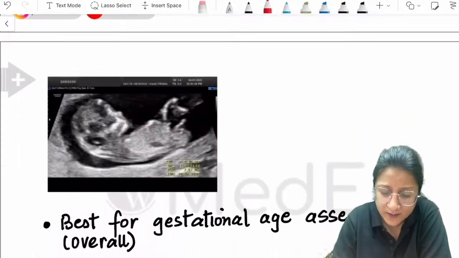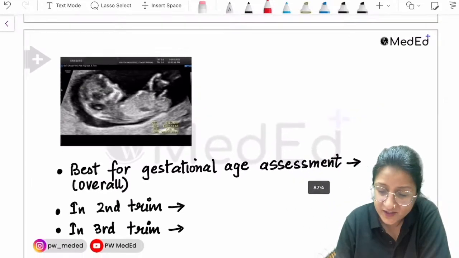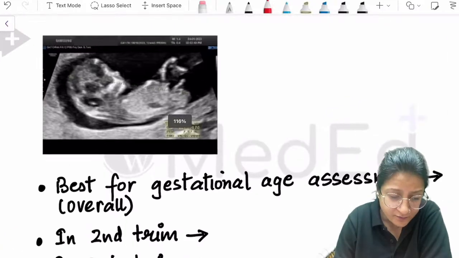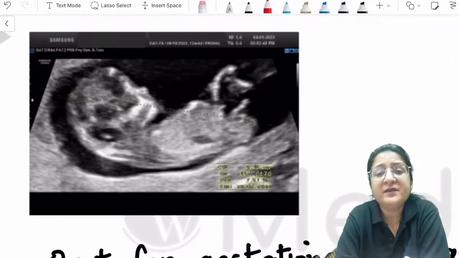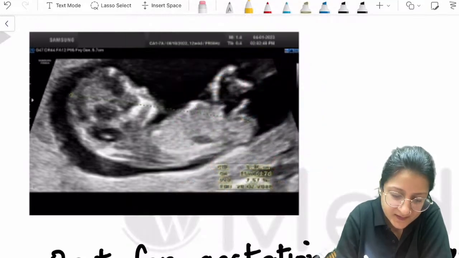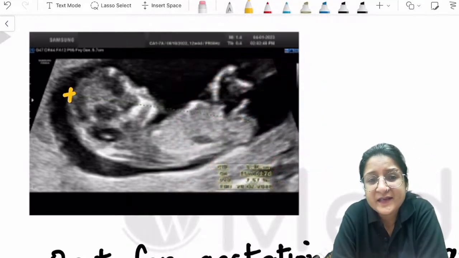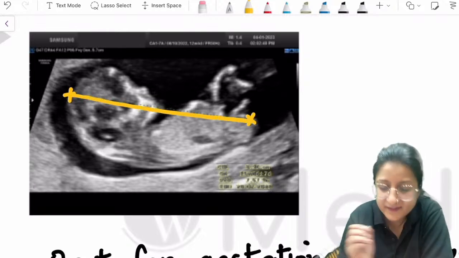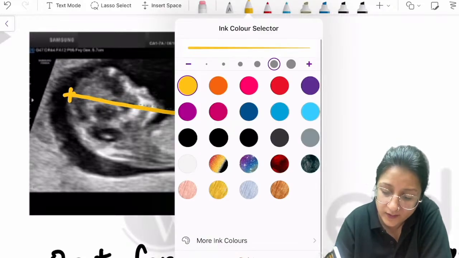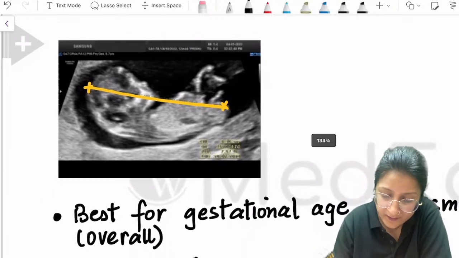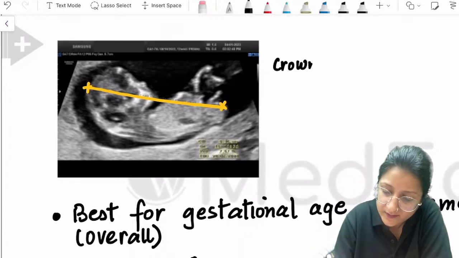So let's just have a look at ultrasound for gestational age estimation. That's a very, very important MCQ pointer. What are we measuring here? Can you see, from the top of the baby's head, that's the crown, to the bottom, that is the rump. This is what we call the crown rump length.